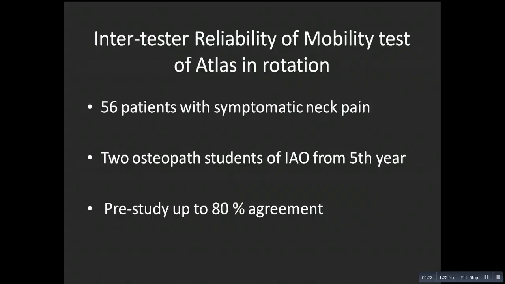I did an intertest reliability of mobility test of Atlas in rotation, and I used 56 patients with symptomatic neck pain. I used symptomatic neck pain because some authors suggest that it was better to use patients with pain in that specific area. That was my reasoning behind it.